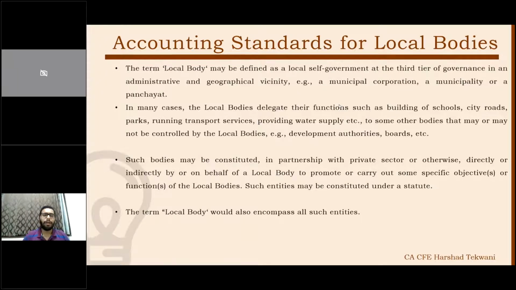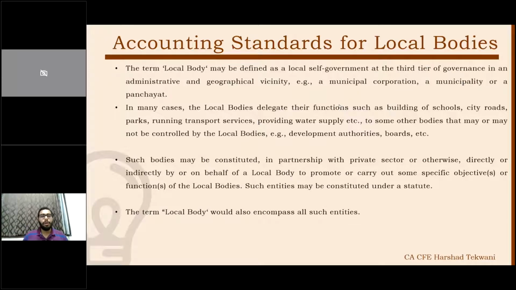I'll give you a recent example. Recently, a few municipal corporations issued their debentures and got them listed on the stock exchange. When securities are listed on the stock exchange, AS is required to be followed. So whenever an audit is carried out by a chartered accountant, AS is required to be followed. However, there is one more exemption given for local bodies.